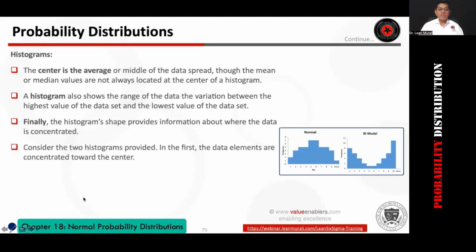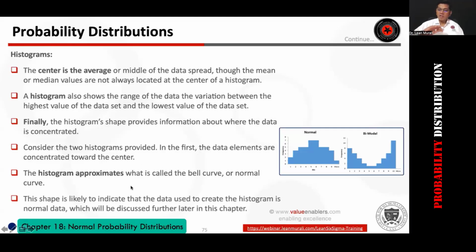For example, if you see that the data is more towards the left and right, it is indicative that two samples are mixed: two shifts, two operators, two suppliers' data mixed. It's called a bimodal distribution. But if it is like a bell-shaped curve, this is a normal distribution. So the shape of the histogram is very important to interpret.